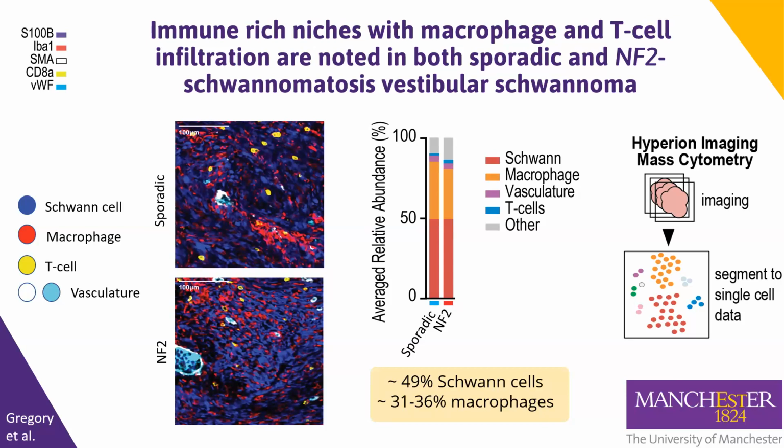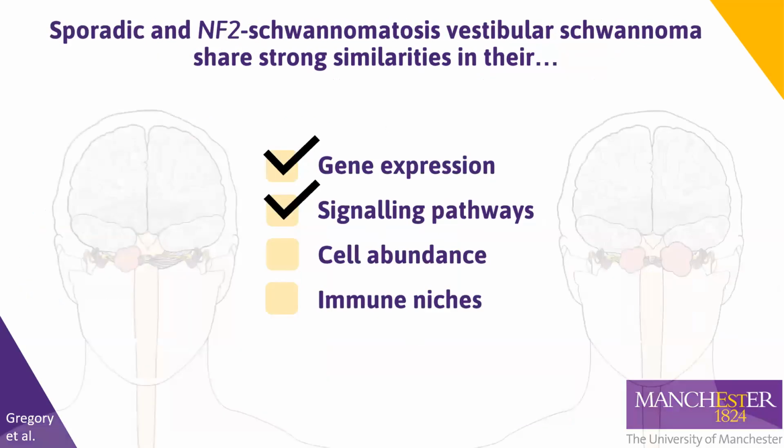When segmented into single-cell data, the relative cell type abundances were found not to be significantly different between sporadic and NF2 tumours, as they were composed of an average of 49% Schwann cells and 31 to 36% macrophages. Together, the data in our study identified strong similarities in the gene expression, signalling pathways, cell abundance and immune niches of sporadic and NF2-schwannomatosis vestibular schwannoma, which reinforced the hypotheses that these patient groups may benefit from the same drug treatments, co-recruitment to the same clinical trials, and that preclinical research using samples from one group may be applicable to the other.